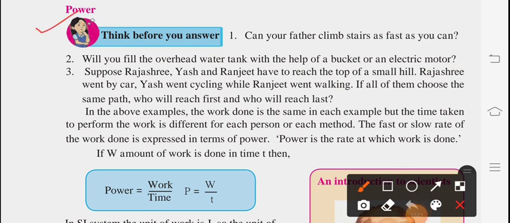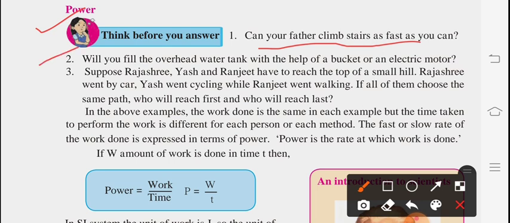Next topic is power. Think before you answer. Can your father climb stairs as fast as you can? Obviously no, because father will take much more time to climb the stairs, but we can climb stairs very fast because we have a little bit more energy as compared to father.